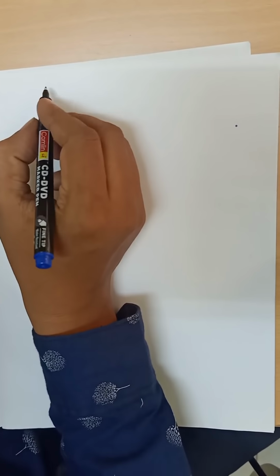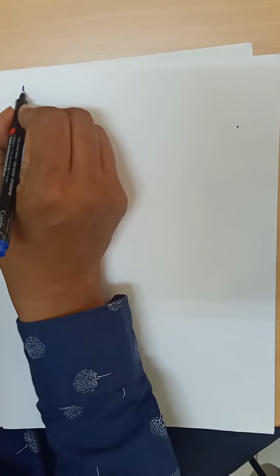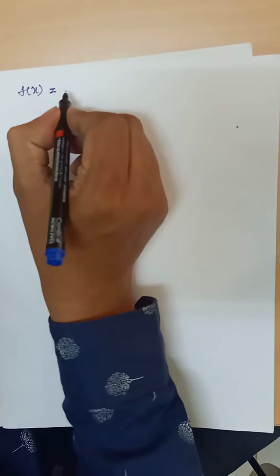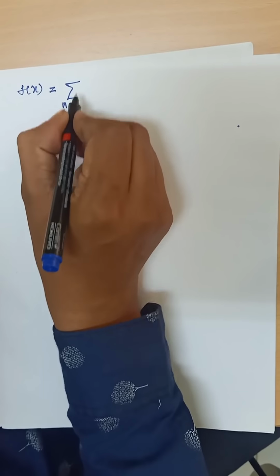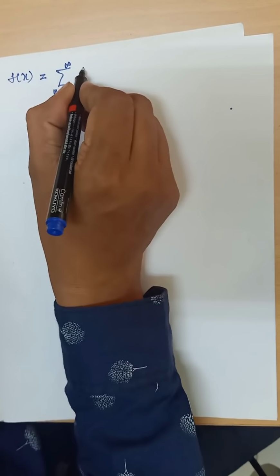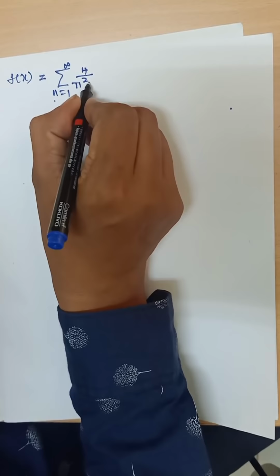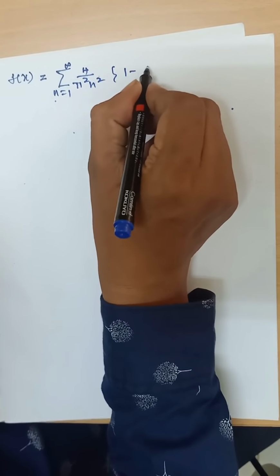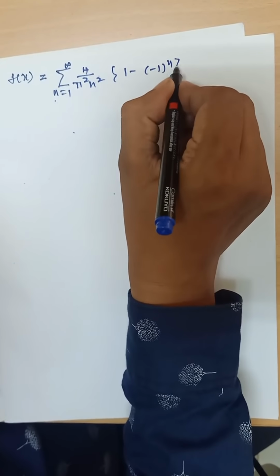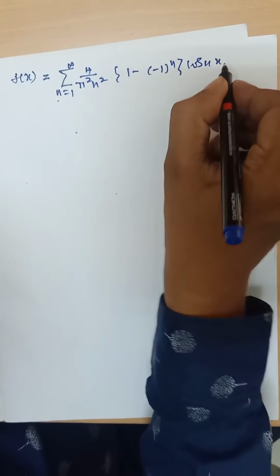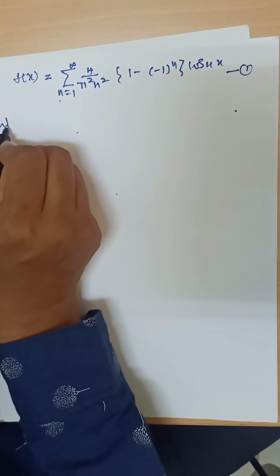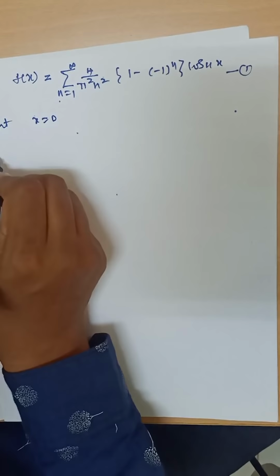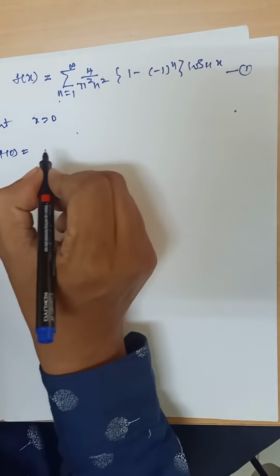Continuation of last class problem. We constructed the Fourier series f(x) = summation n from 1 to infinity of 4 by pi square n square times (1 minus (minus 1) power n) cos nx. Call this equation number 1. Put x equals 0. f(0) is equal to,